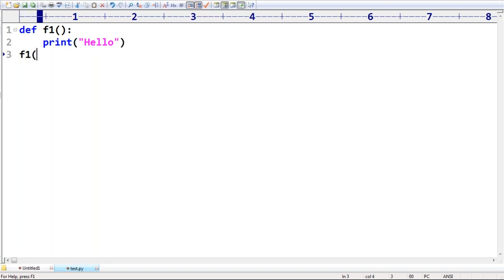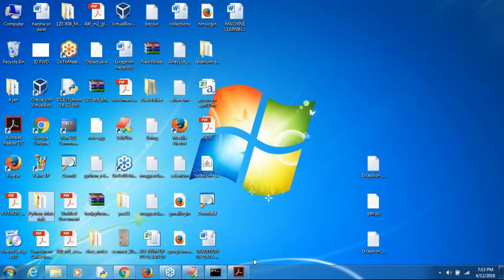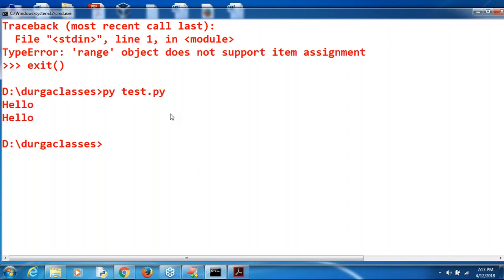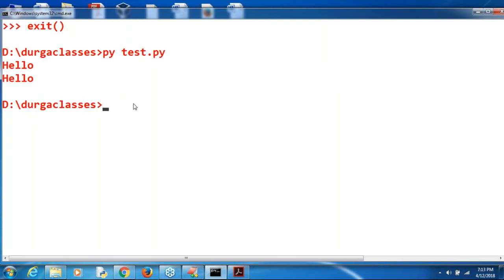Now I'm calling the f1 function twice, so hello is going to be printed two times. No problem at all. Have a look: hello is printed by default.